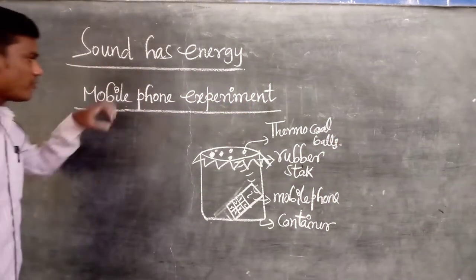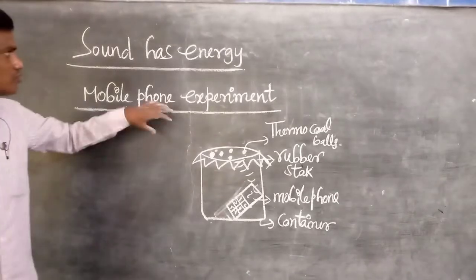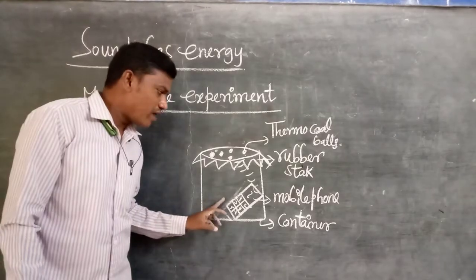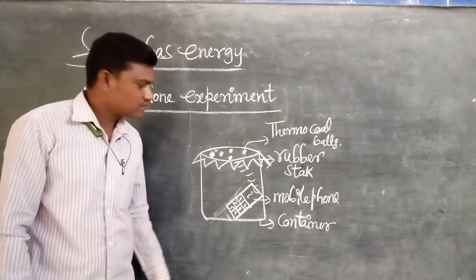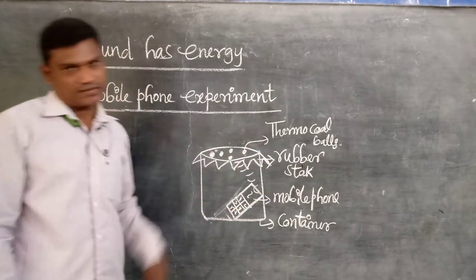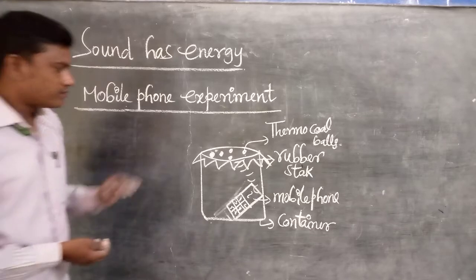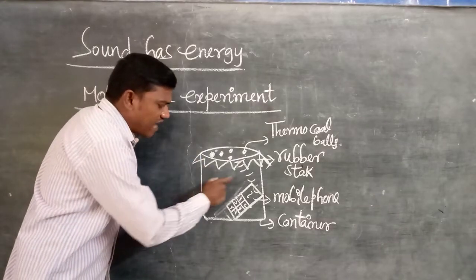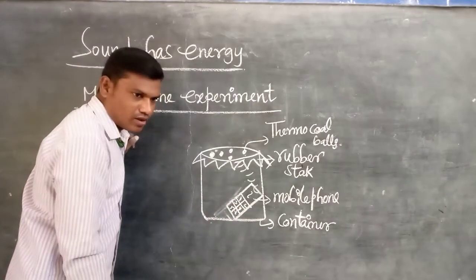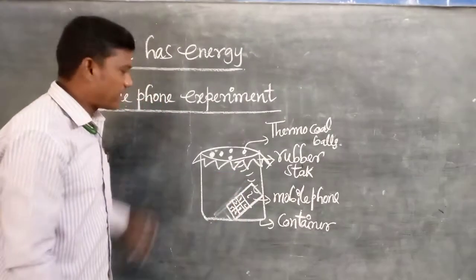When you are conducting any experiment, what materials are required to prove whether sound really has energy or not? We want a plastic container, a mobile phone, a rubber stack, and thermocol balls. So first of all, we take an empty plastic container and a mobile phone. The mobile phone is kept inside the container without turning on the music player.